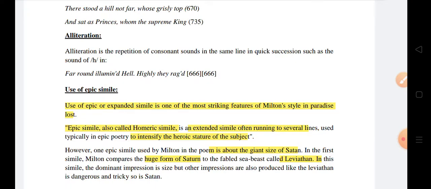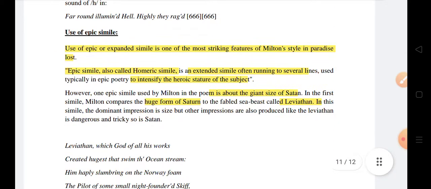Alliteration is there, which is repetition of consonant sounds in a line in quick succession, as the sound of s, h, okay. Far round illumine hell, highly their rage. And use of epic similes, these are expanded similes, are striking features of Milton's style in Paradise Lost. Epic similes, also known as Homeric similes or extended similes, often run to several lines, typically in epic poetry. Their purpose is to intensify the heroic stature of the subject.